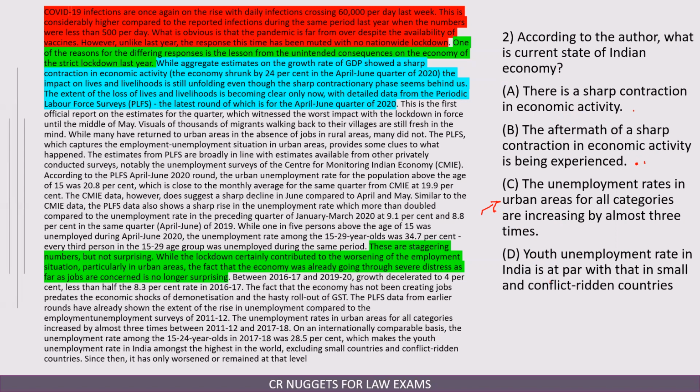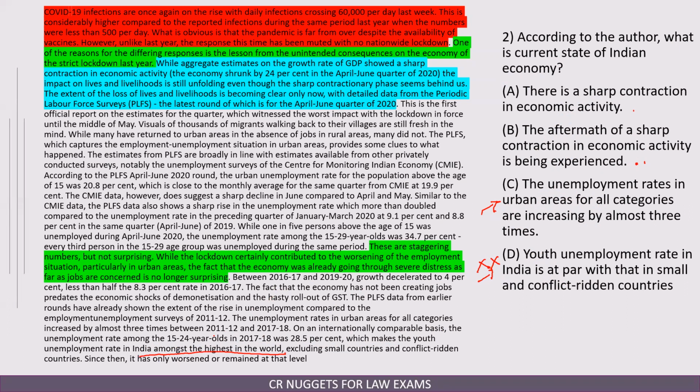Youth unemployment rate in India is at par with that in small and conflict-ridden countries. Again, factual information given in the passage in the last part, but let us check that. On an internationally comparable basis, the unemployment rate among this group was 28.5%, which makes the youth unemployment rate in India amongst the highest in the world. It is highest in the world and not at par. So D cannot be the answer. See, the unemployment rates in urban areas for all categories are increasing by almost 3 times.